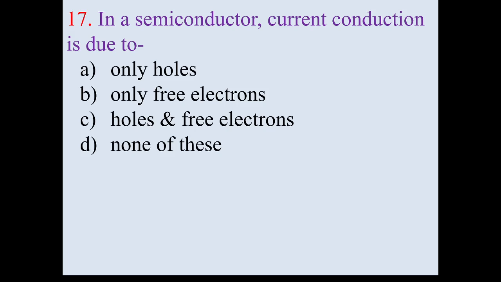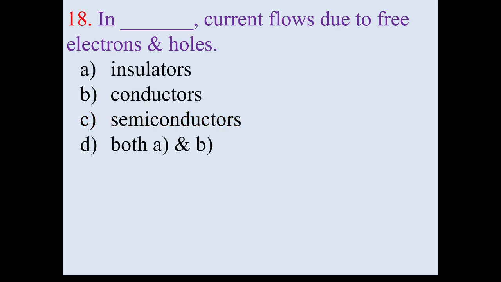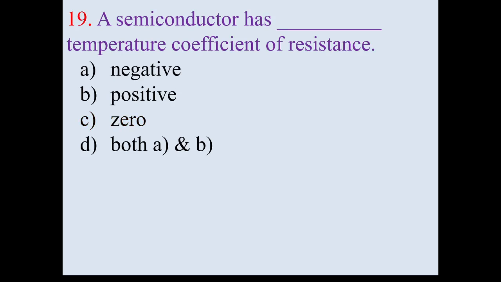In a semiconductor current conduction is due to, so in a semiconductor we have two types of charge carriers, holes and free electrons. So current conduction is due to holes and free electrons. In semiconductors current flows due to free electrons and holes. A semiconductor has dash dash temperature coefficient of resistance. We know that as the temperature of a semiconductor is increased, its resistance goes on decreasing.